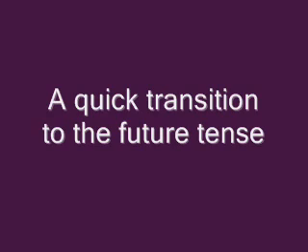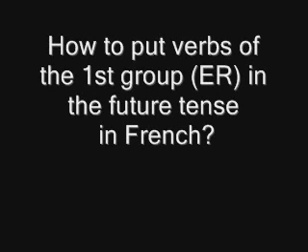Because we were learning how to ask questions involving time, I thought it would be a good idea to quickly introduce the future tense in French. There are three verb groups in French, and we already studied those of the first group, verbs which end in er. I call them the er group. In order to put these verbs into the future, it's very easy. You need to add the following endings, 6 endings, to the infinitives.